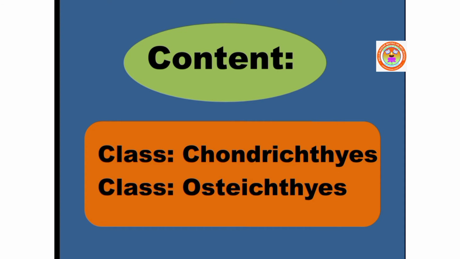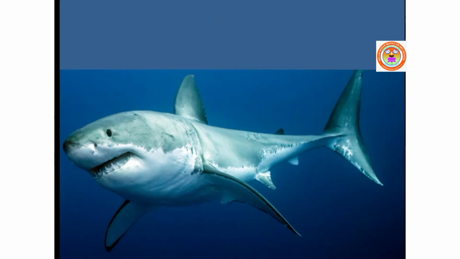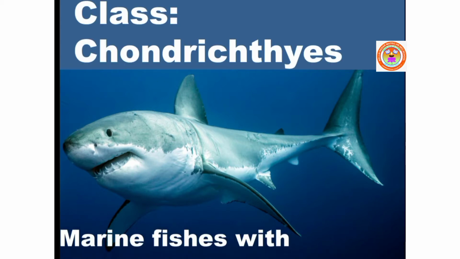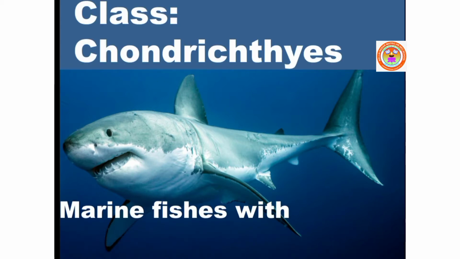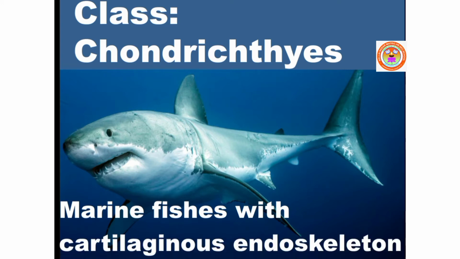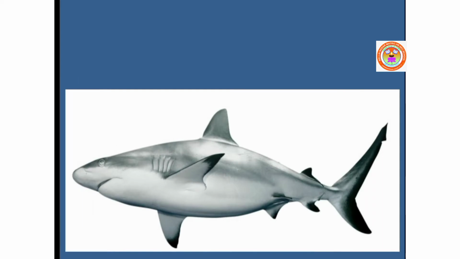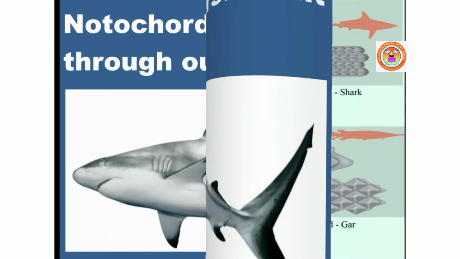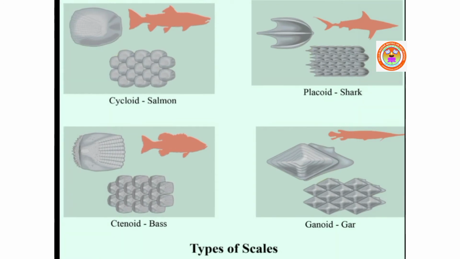First, let us see what are Chondrichthyes, that is cartilaginous fishes. They are marine fishes with cartilaginous endoskeleton. Notochord persistent throughout their life. Skin is tough, covered by dermal placoid scales.